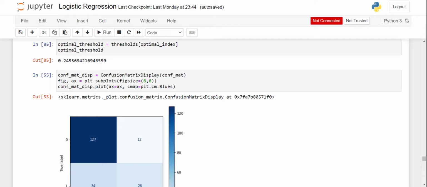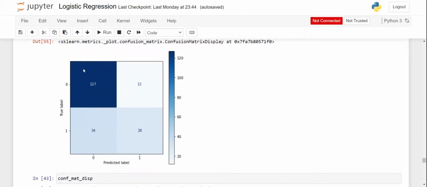Now I have used the confusion matrix display for the threshold of 0.5, and I've got this: 127 true negative, 28 true positive, 34 false negative, and 12 false positive.